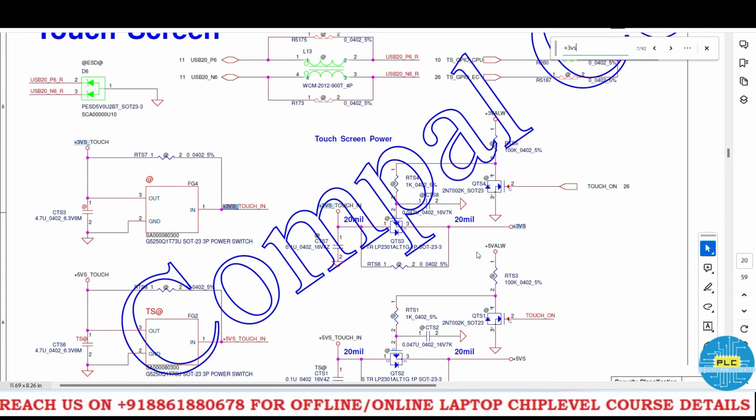Through this logic circuit, this 3 Vs is converting as 3 Vs touch. Okay, this is the touch screen voltage.